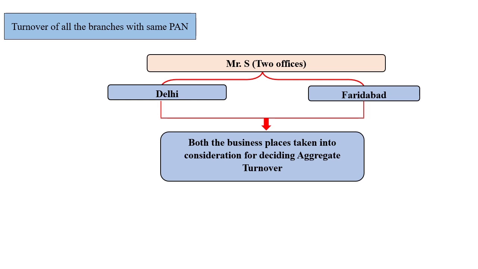That means when you are deciding aggregate turnover, even though they are separate, one in a UT and one in a state, you still have to add the turnover of both places, and then you have to decide your aggregate turnover. So once again I am repeating, in order to determine whether the entity is liable for registration, turnover of both the business places would be taken into account.